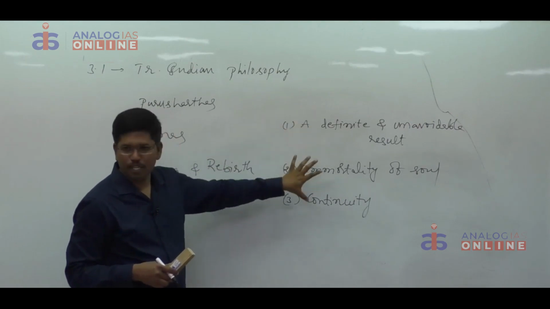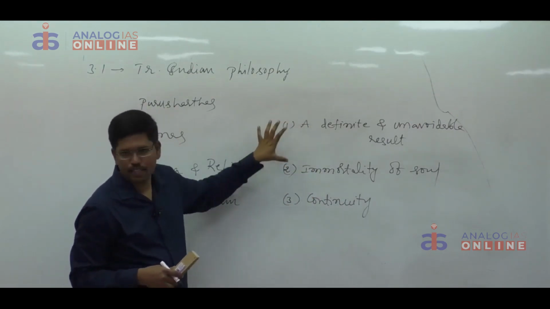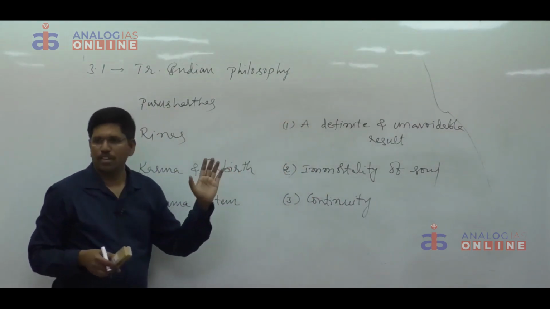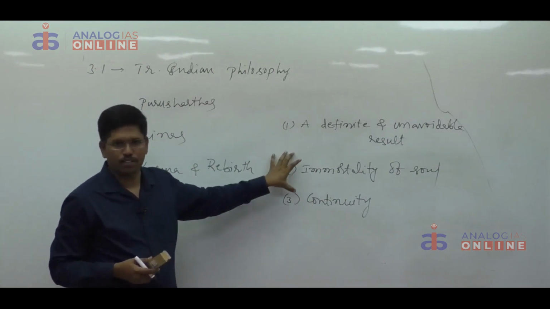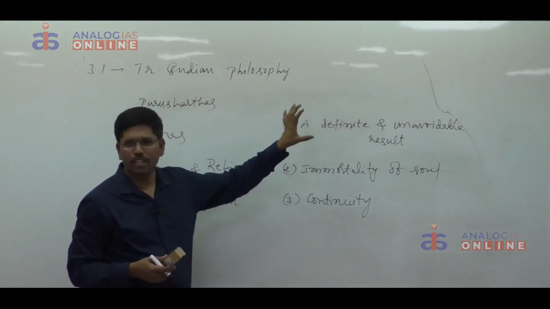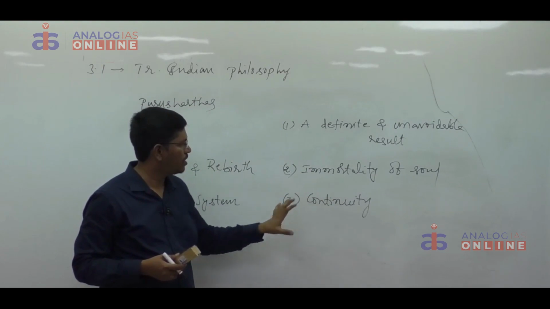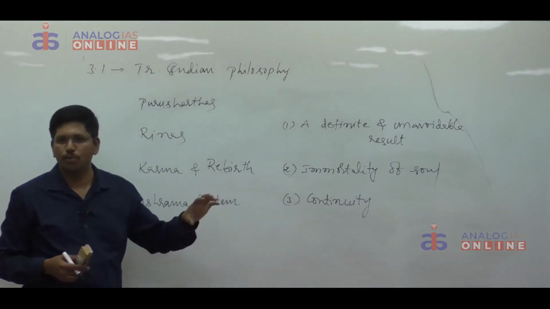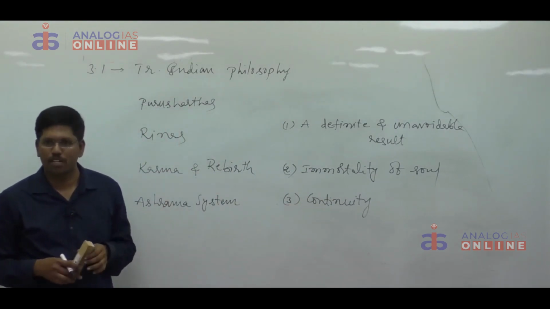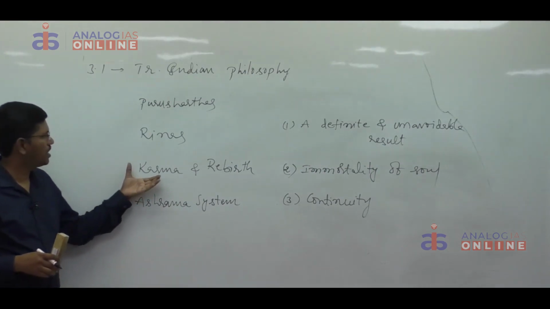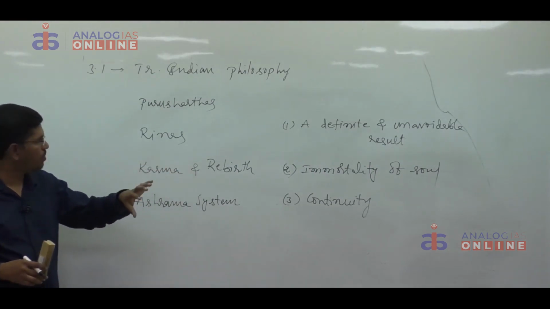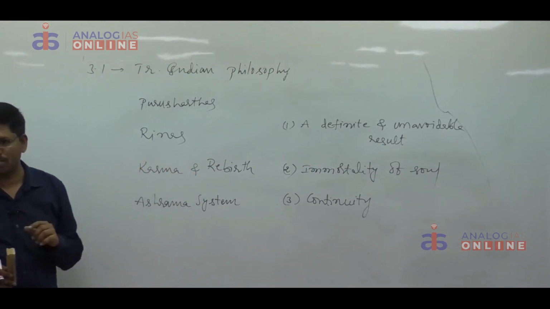That's why you have to explain in the form of subheadings, right? A concept you can explain, but you have to write like this: a definite and unavoidable result, immortality of soul, and continuity. In the form of three points, explain the concept of karma and rebirth. Actually, for your easy understanding, I mentioned it like this, karma and rebirth. In your syllabus, it is mentioned like this, runas and rebirth.